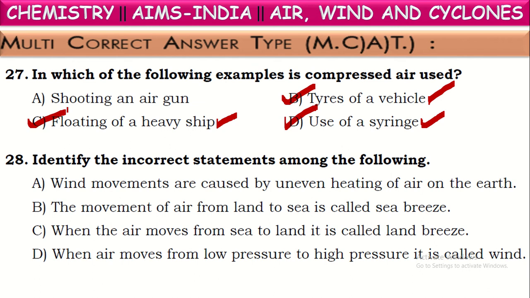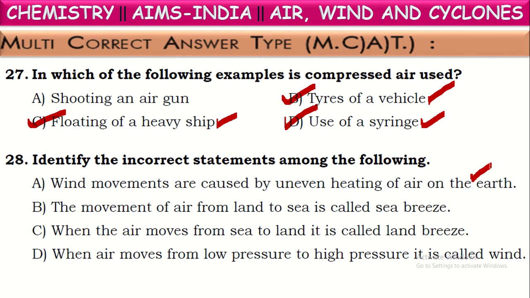Identify the incorrect statement among the following. See the statements once. Let us find out which are incorrect among the given. First one, wind movements are caused by uneven heating of air on the earth. Yes, it is true.